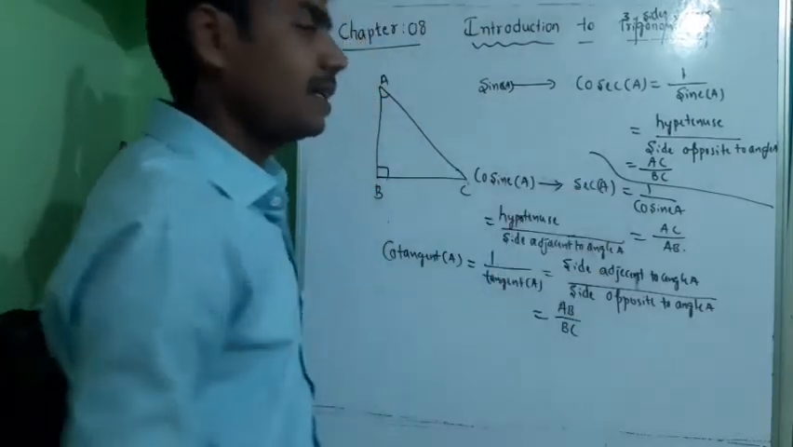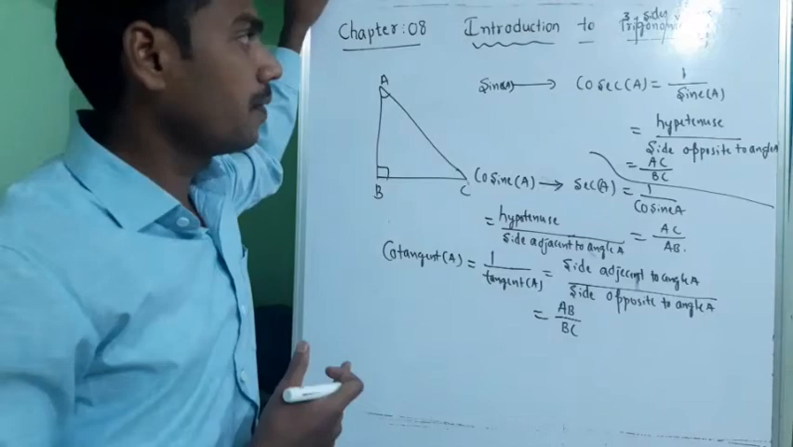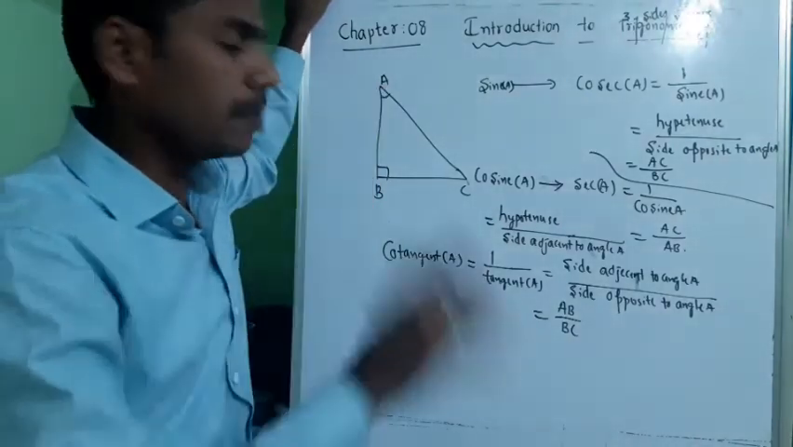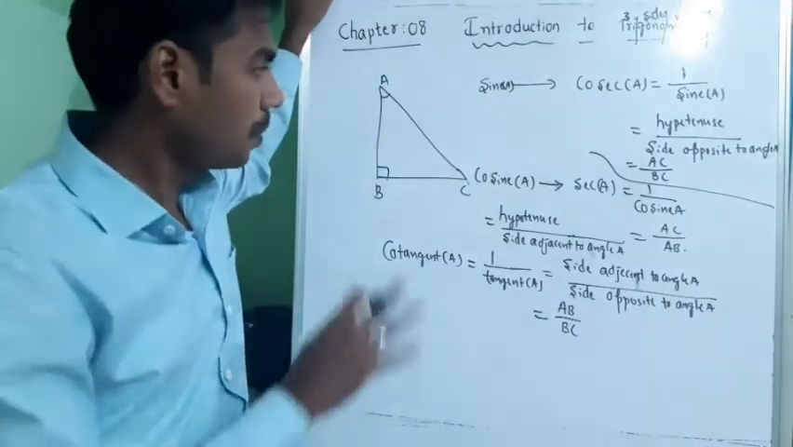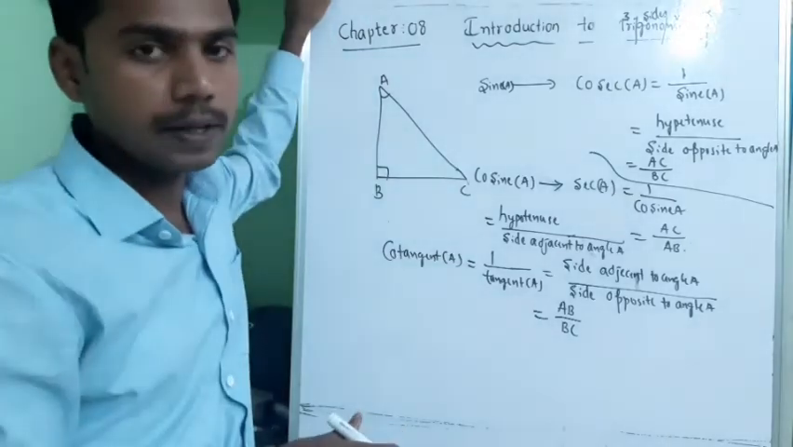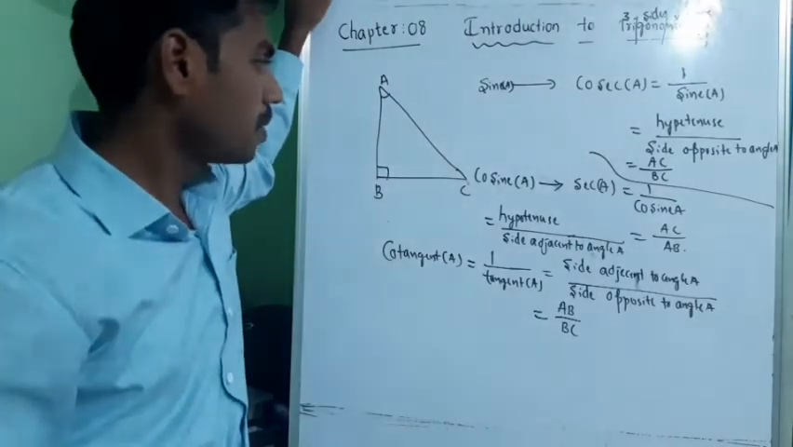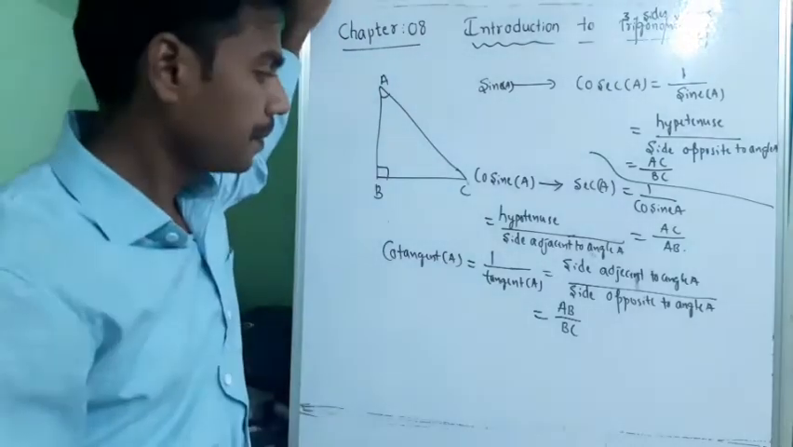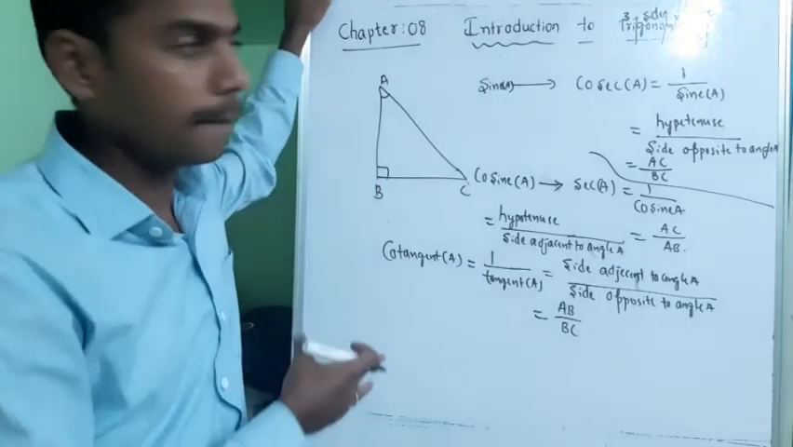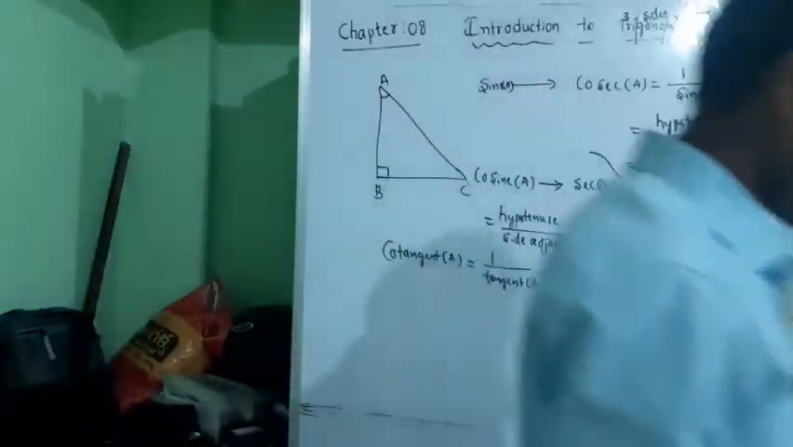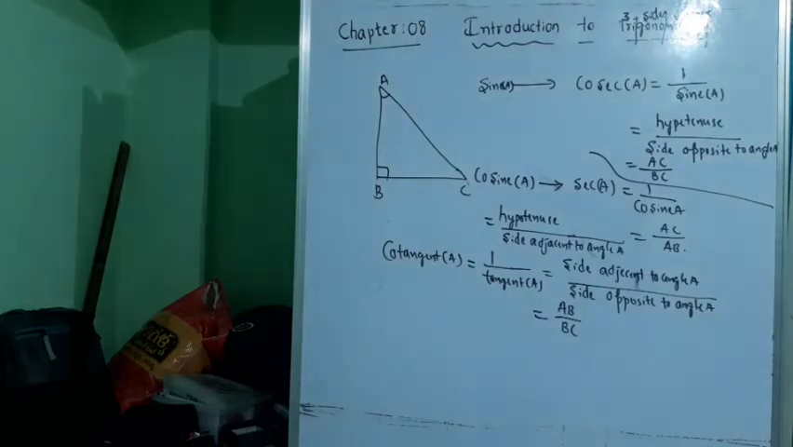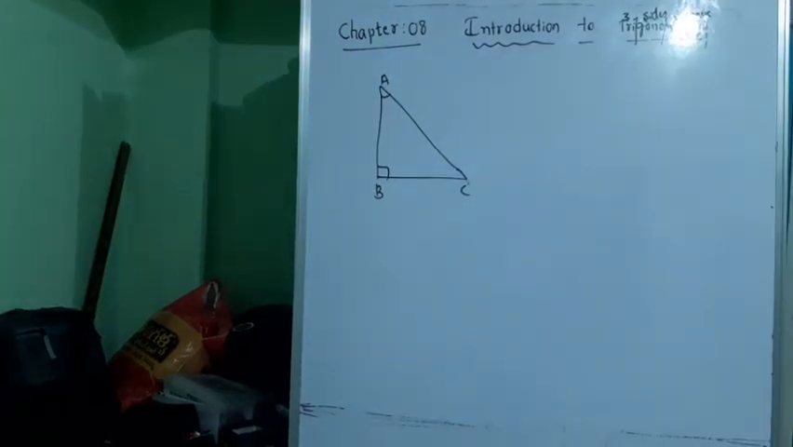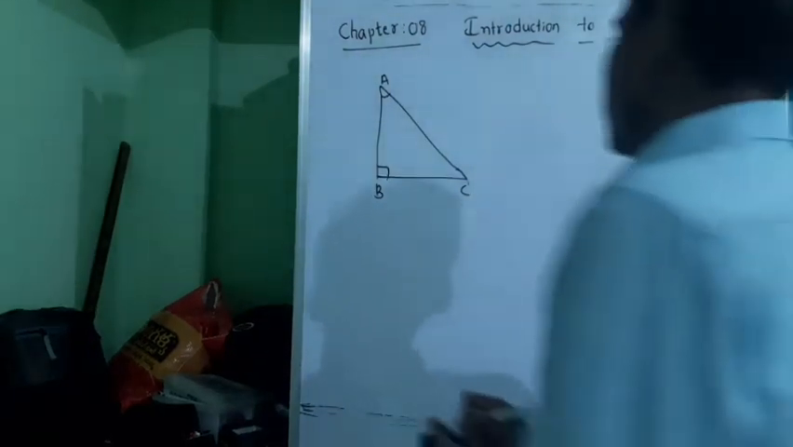So these are the 6 ratios of trigonometry. These are 6 important trigonometric ratios. So please, you need to remember them. Please note this down. After this, we will go to the examples based on this. Before we go to the examples, one more thing I want to tell you.